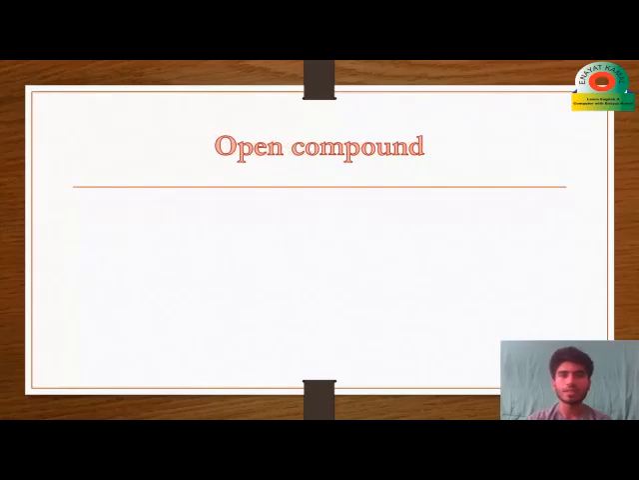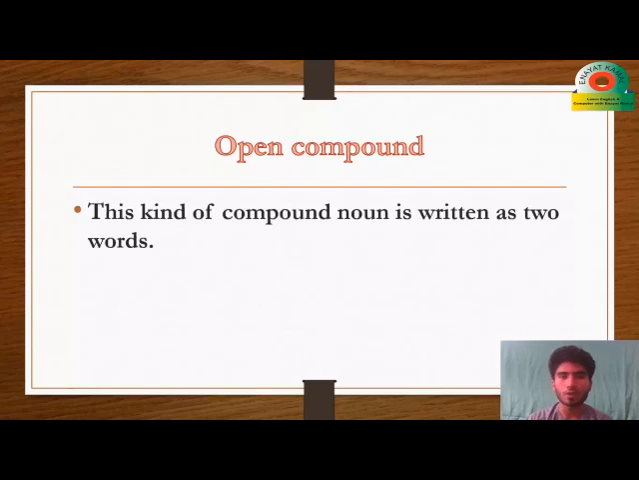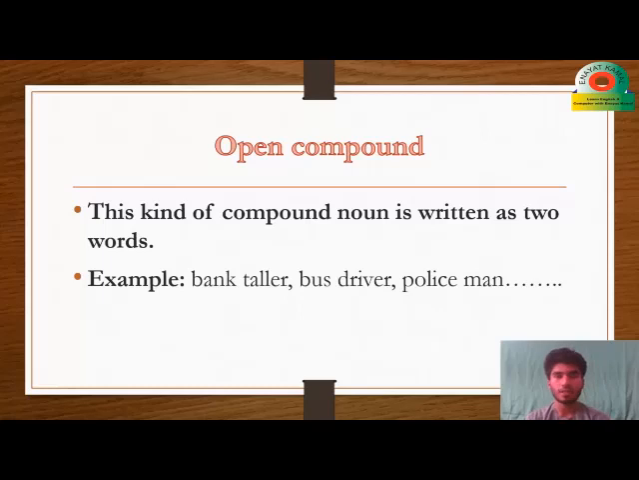So let's go to the second part: open compound nouns. What are these compound nouns? Let's see. This kind of compound noun is written as two words. It is compounded from two words for one meaning. In English we have some words that we cannot express in one word, so we can compound two or more words to create that meaning. Now let's see what these words are.